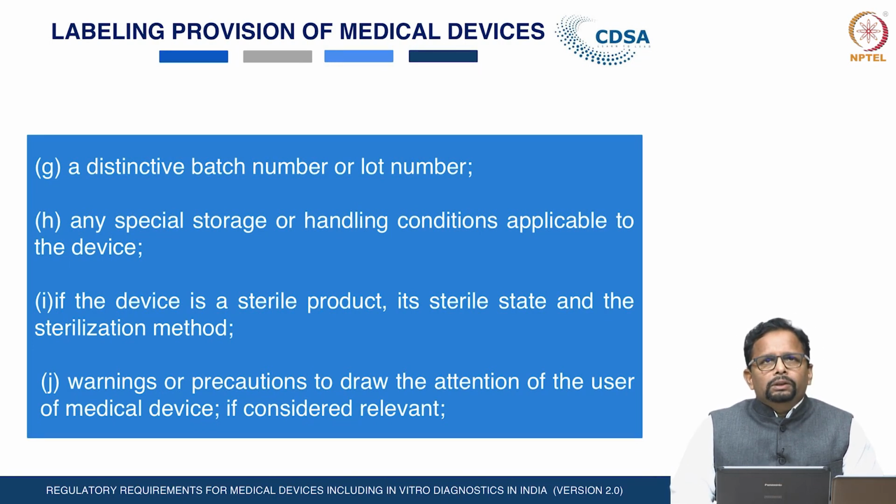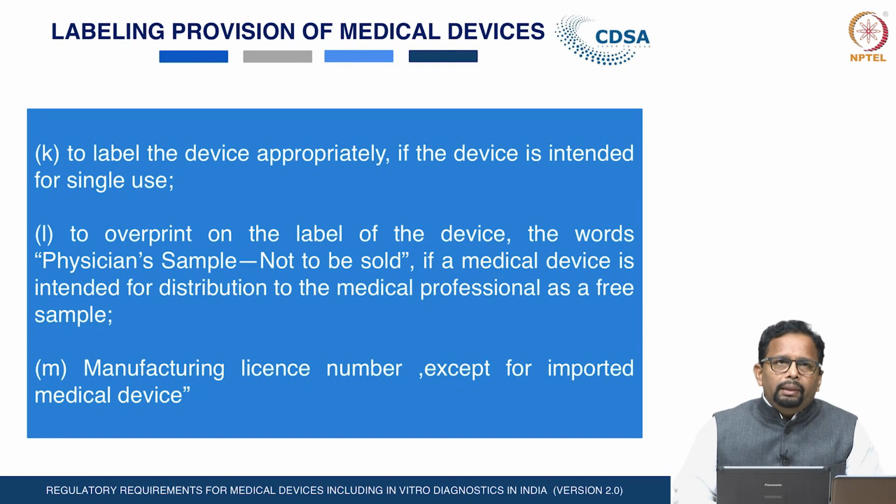The warnings or precautions to draw the attention of the users should be on the medical devices. If the device is of such nature, that information has to be clearly provided on the label of the medical devices. If the device is intended for single use, it has to be clearly mentioned. There are internationally recognized symbols applicable for medical devices. The standard is ISO 15223, and those recognized symbols should be provided if possible.